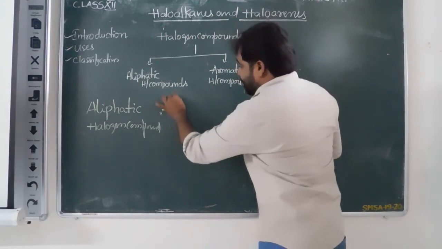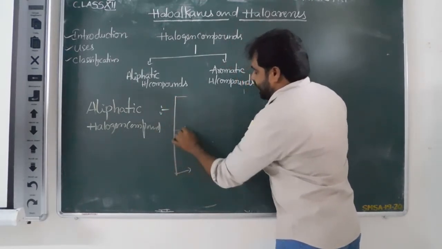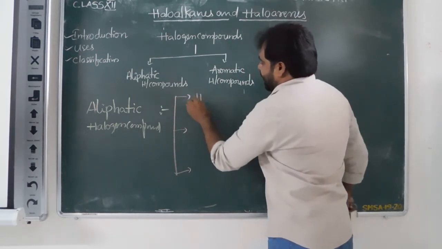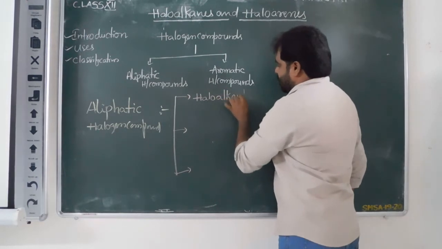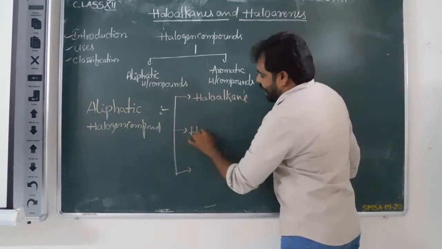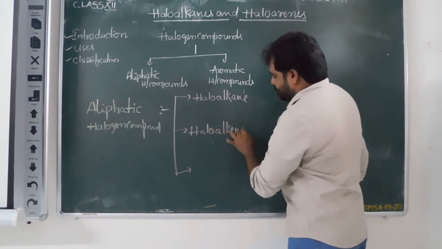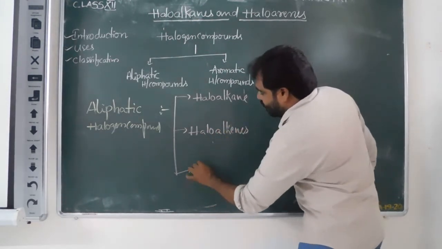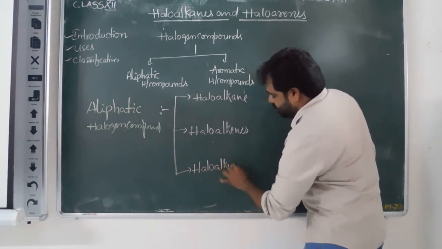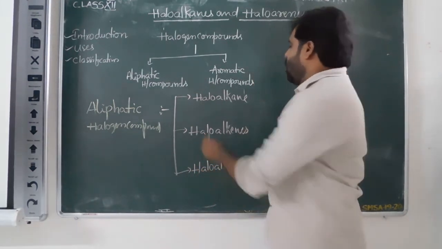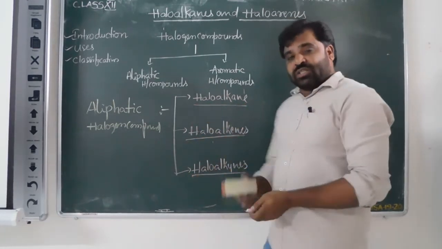One is haloalkanes, second one is haloalkenes, third one is haloalkynes. Okay, what are haloalkanes, what are haloalkenes, and what are haloalkynes?